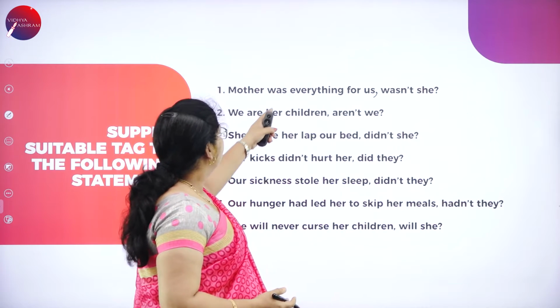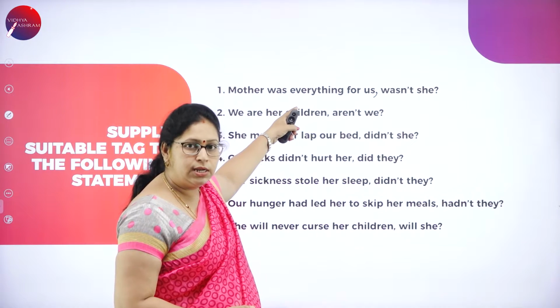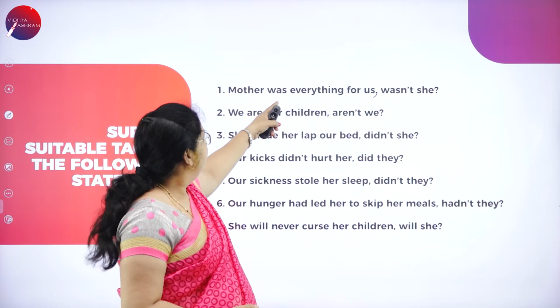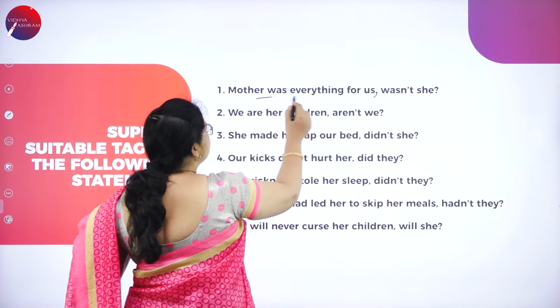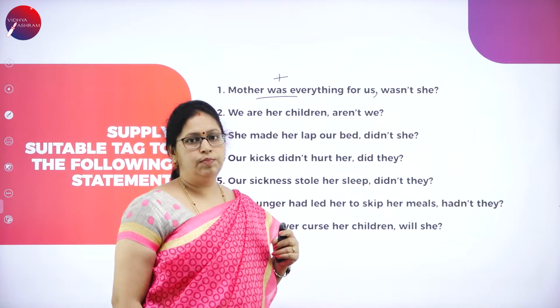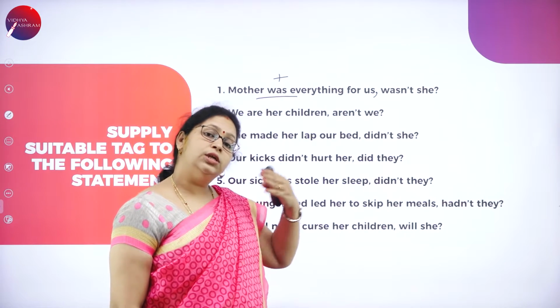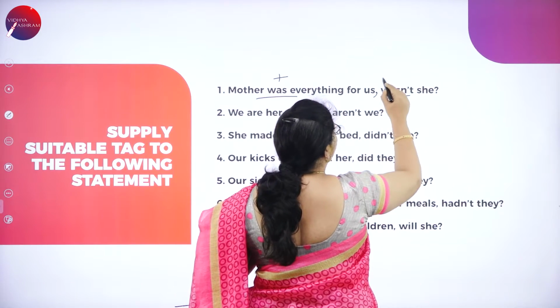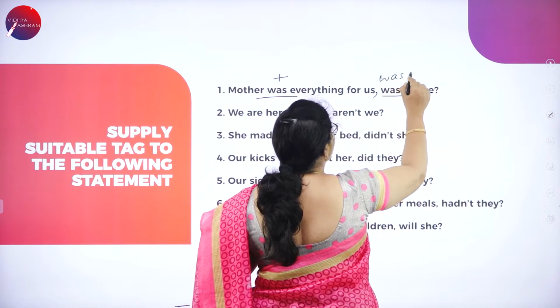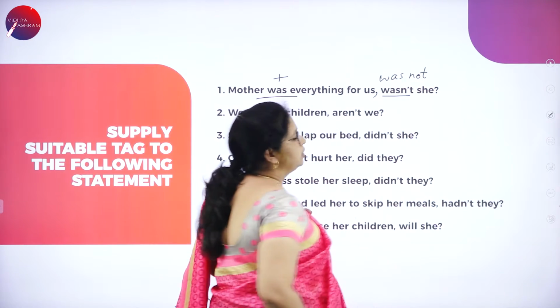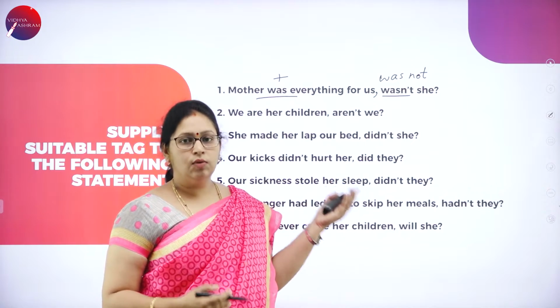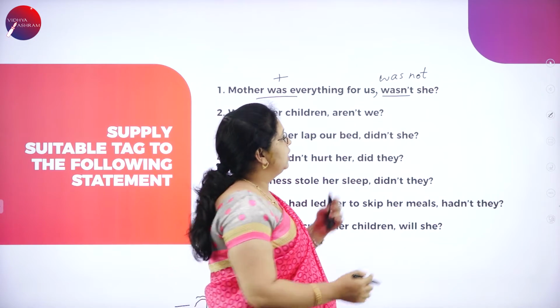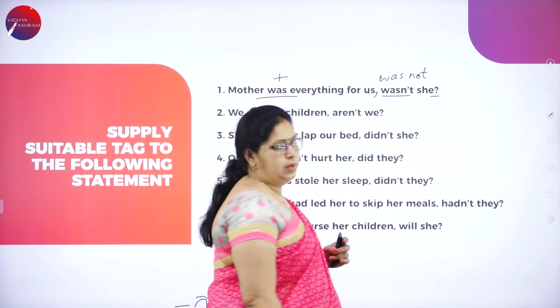And then, was is already here. The auxiliary verb is present in the statement. We'll use that. Here it is positive. Was is a positive term. Okay. So, we need to use the negative one. Wasn't. So, we add was not. The short form of was not is wasn't. Wasn't she? And the question mark.